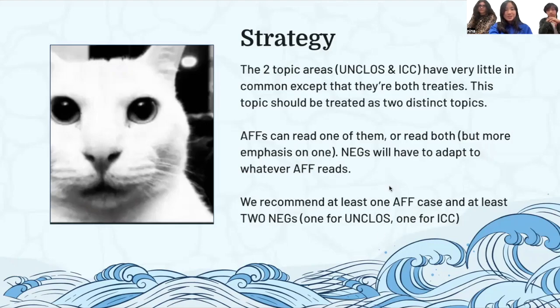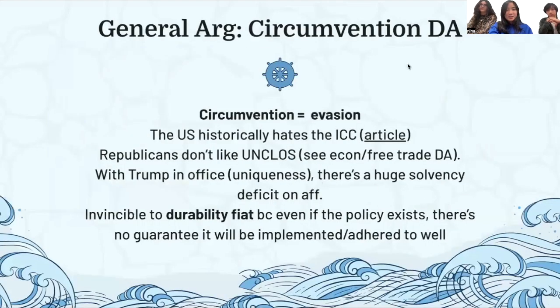Okay, let's move on to the actual contentions. First there's a general argument for circumvention. Do you want to do it? Yeah. For both the ICC and UNCLOS, the U.S. historically hates the ICC. This is known, and Republicans, especially under Trump, this will probably be worse as well. UNCLOS is a lot of the reason why we actually backed out. So there are going to be more disadvantages for both of those regarding that.